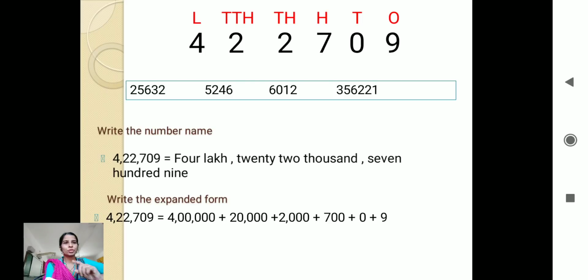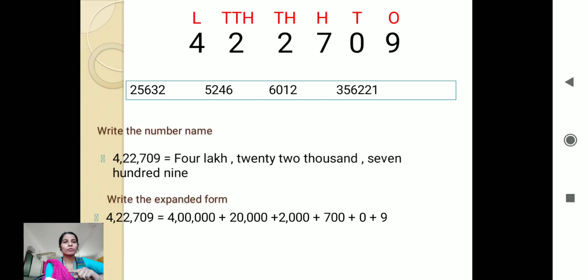If instead of 0 it would have been 2, what would be the place value? 2 tens means 20, but here it is 0, so it is 0 in tens. Now 7 is in which place? Hundreds place, so it will be 700. Now 2 is in which place? Thousands place, so it is 2000. Then 20,000, and then the 4 is in which place?